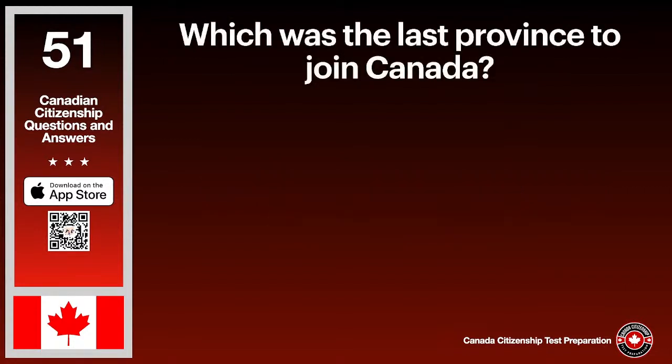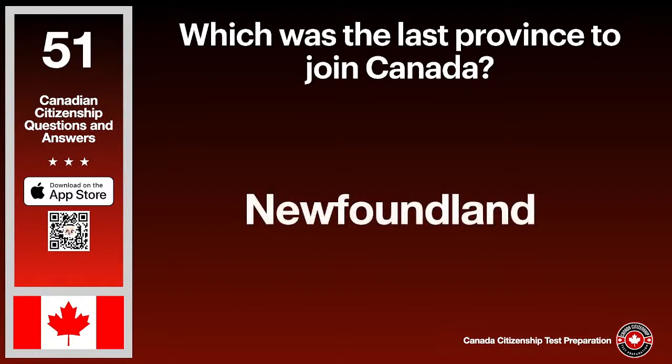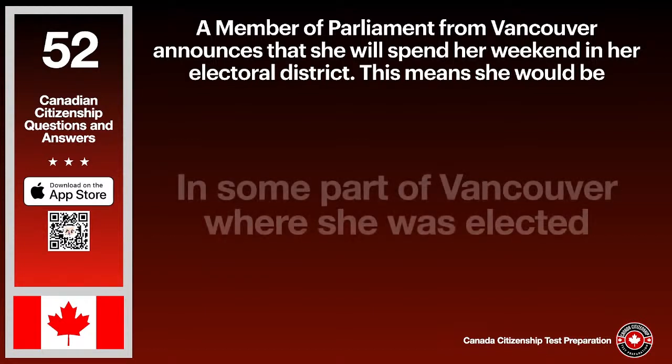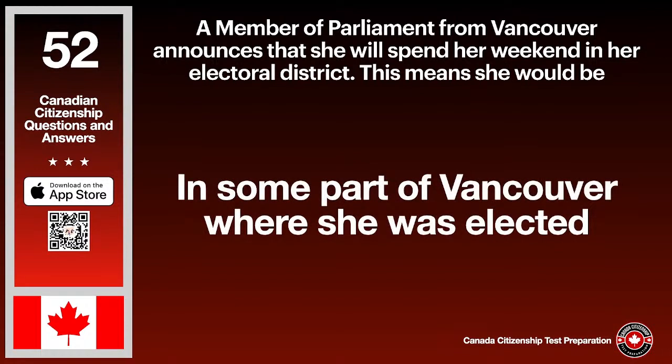Which was the last province to join Canada? The answer is Newfoundland. A member of parliament from Vancouver announces that she will spend her weekend in her electoral district. This means she would be in some part of Vancouver where she was elected.